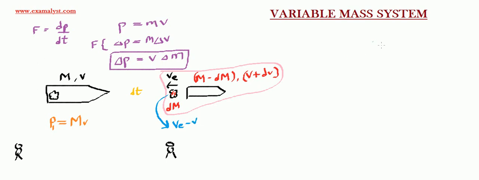Let me give you an example. Consider you have a car, and there is a person sitting inside the car, and the car is moving at a velocity of 50 meter per second. Inside the car there is a driver who has a ball in his hand. What is the velocity of the ball? Since the ball is inside the car, the ball is also moving with the car at a velocity of 50 meter per second.